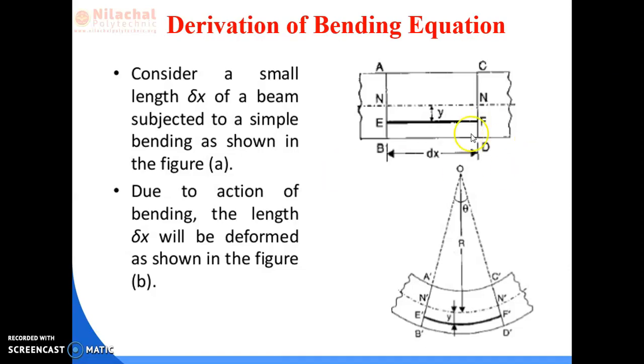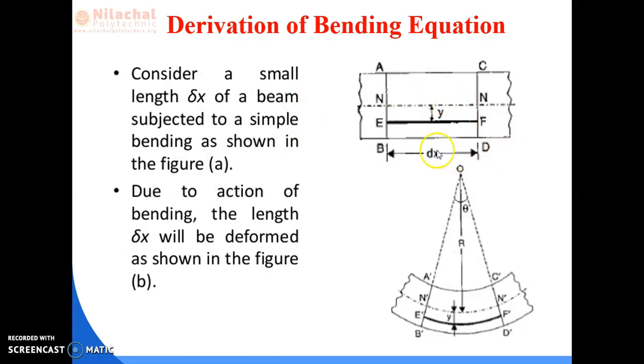As shown in the diagram, we have taken a body. The body is considered with cross section ABCD. Initially, the lengths AC, BD and NN are constant before the bending. We have to see how to find the radius of curvature.